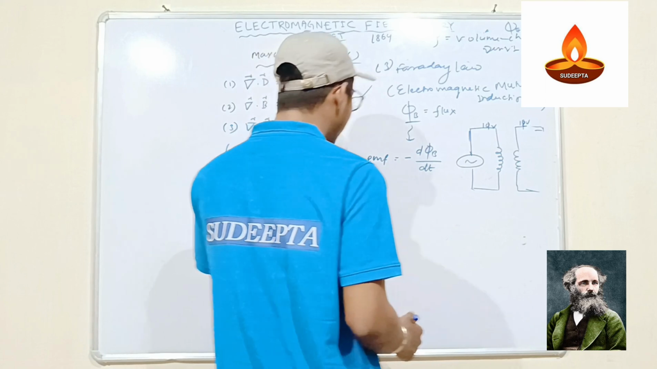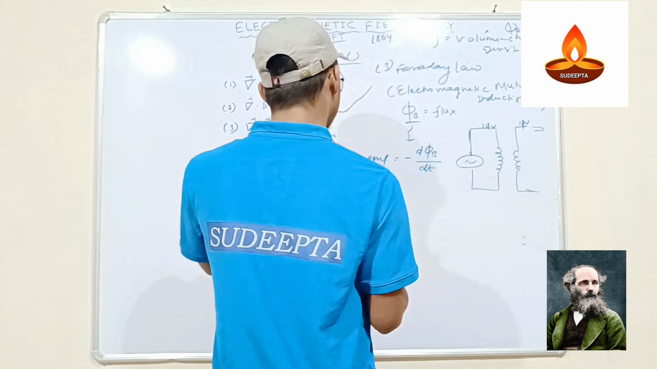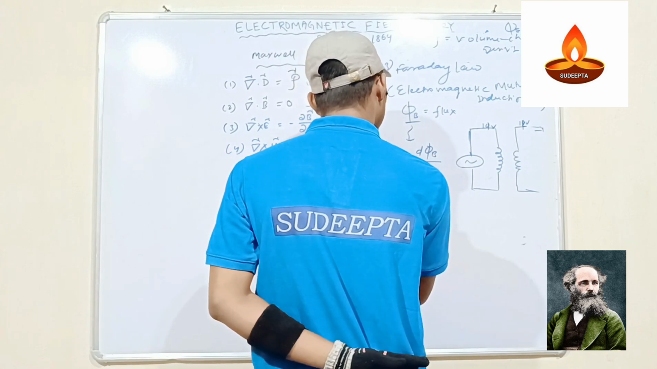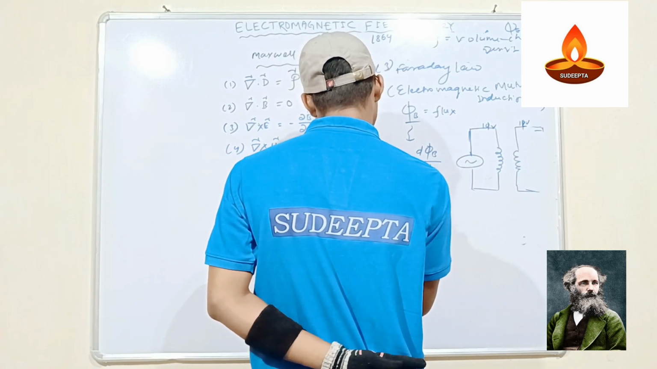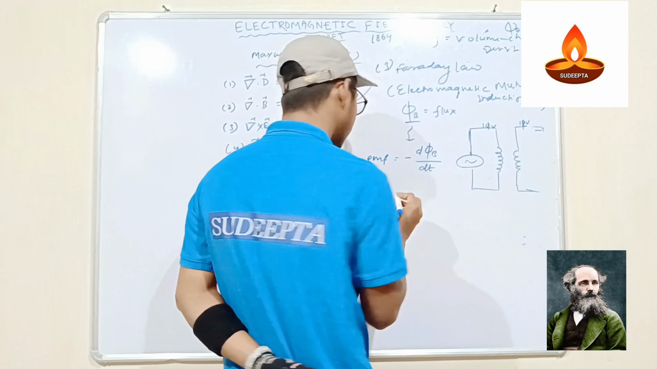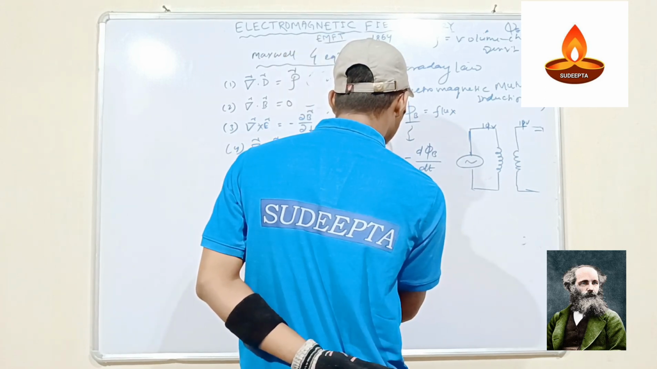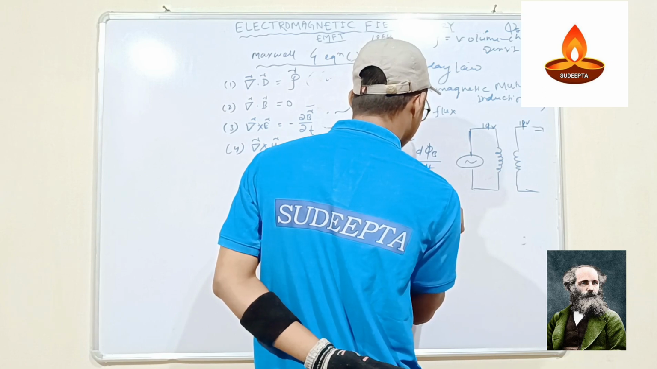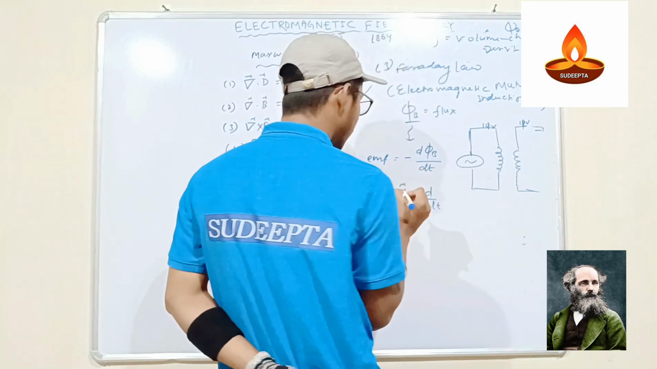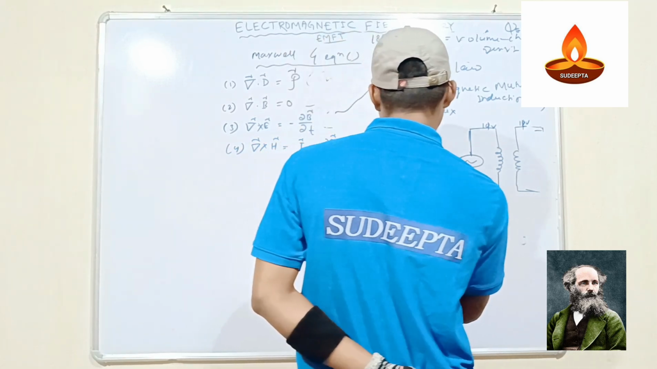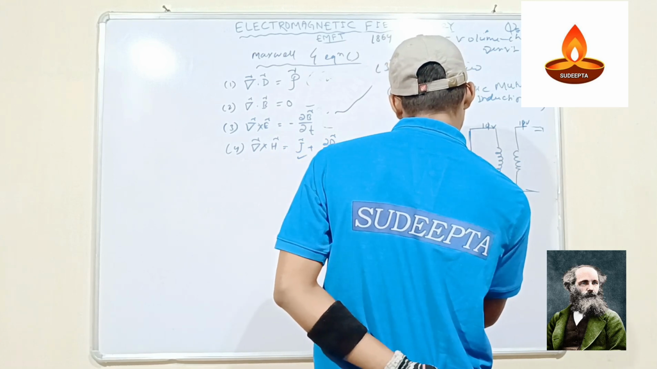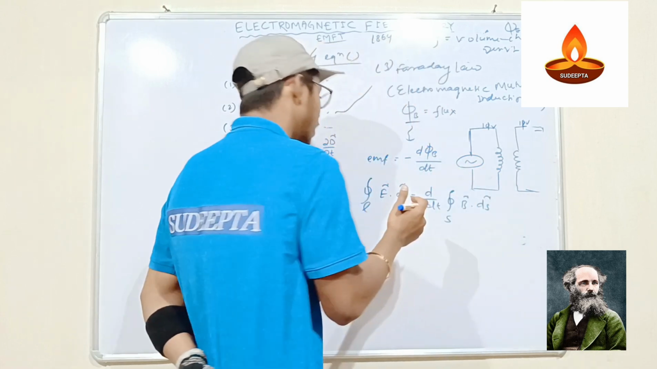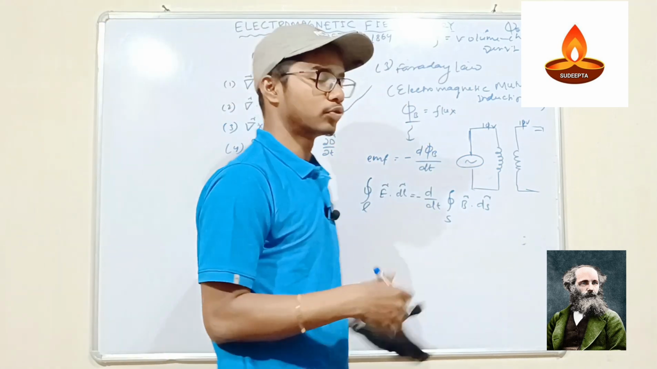So what is the actual formula, the law of electromagnetic mutual induction? The line integral of E dot dl is equal to minus d upon dt of the surface integral of B dot ds. Okay, so this is the actual law about electromagnetic mutual induction.